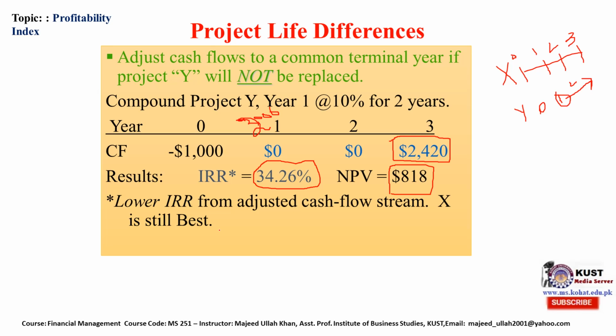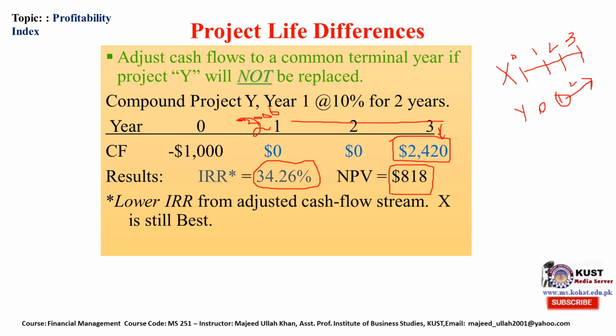When we get a common terminal year for both projects, again the shorter period project's cash flow is adjusted in order to align with the longer period project. So the $2,000 was compounded for 1 year, and then for the second year we get this amount.